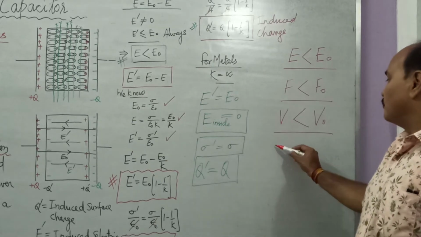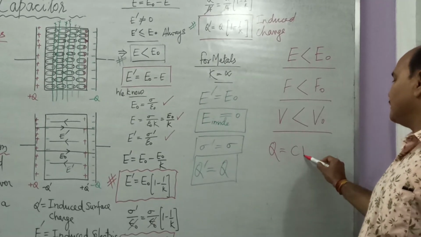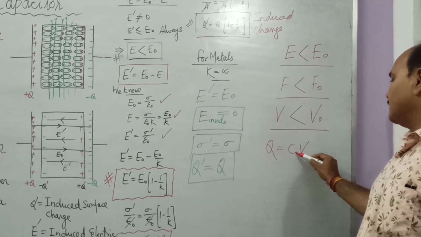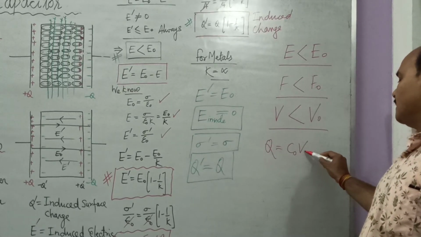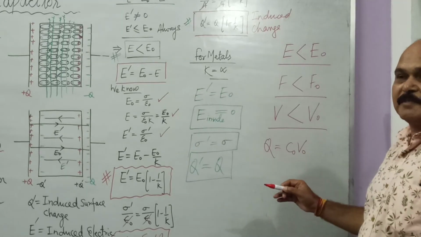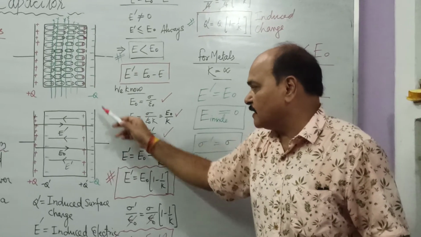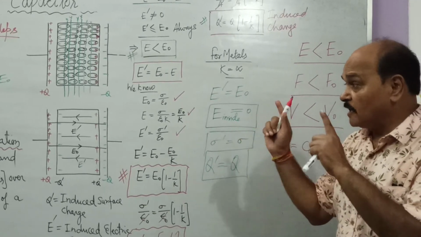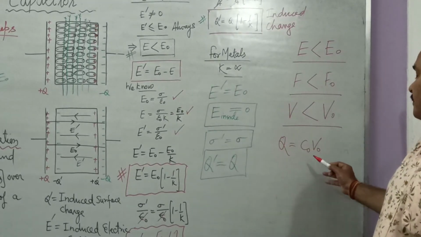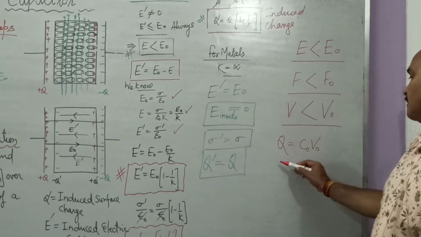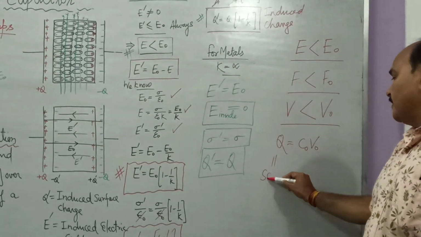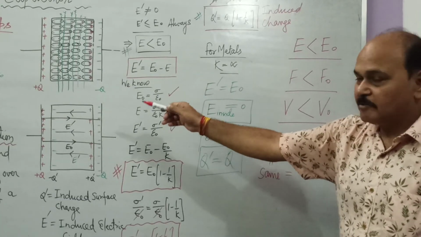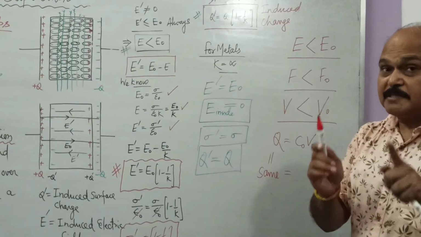Well, Q is equal to CV. When there is free space, the capacitance is C0, potential difference between the plates is V0. Now, as we place this dielectric, remember this is a charged capacitor and it is isolated. This is a charged isolated capacitor. So, when we place dielectric, what happens? The value of charge remains unaffected. When we place dielectric in between the two plates of capacitor, value of charge remains unaffected.